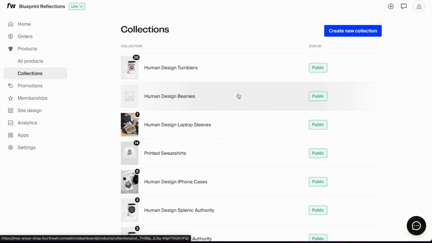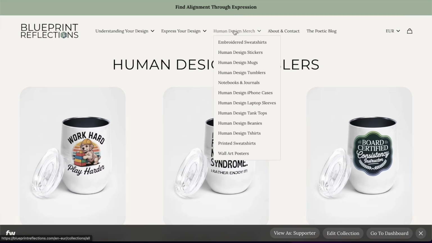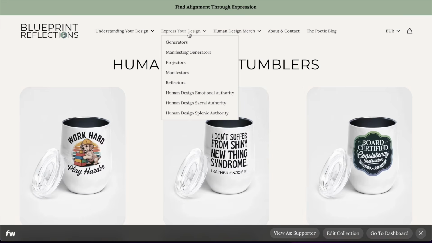In my case, my product belonged to several collections, because if you look at my store, you can see that people can find merch based on the product type, but they can also find merch based on the specific niche for that. So let's say you have floral designs or grungy designs, you can make collections for either, but then you can make collections for phone cases and mugs that will incorporate this.